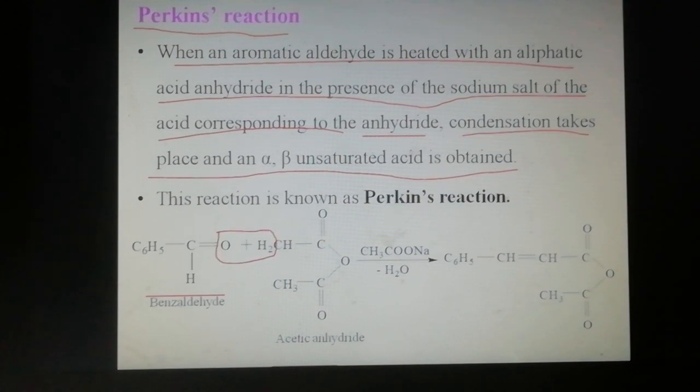One carbonyl oxygen combines with the hydrogen of the methyl group in acetic anhydride to form water, so water is eliminated to form an intermediate. This intermediate further condenses to form the alpha beta unsaturated acid.